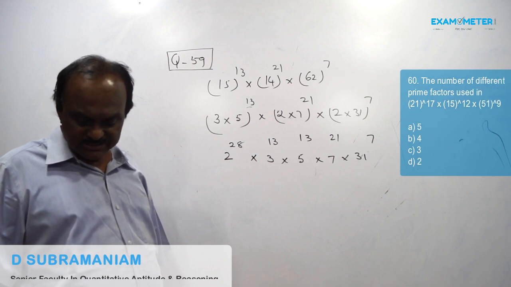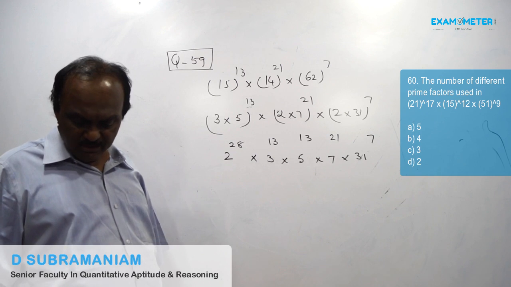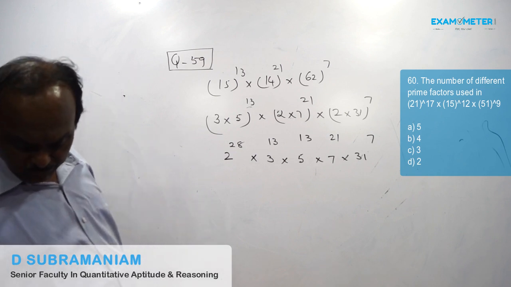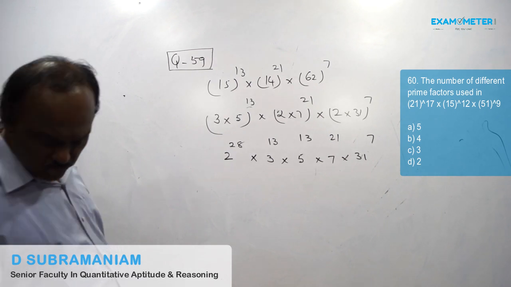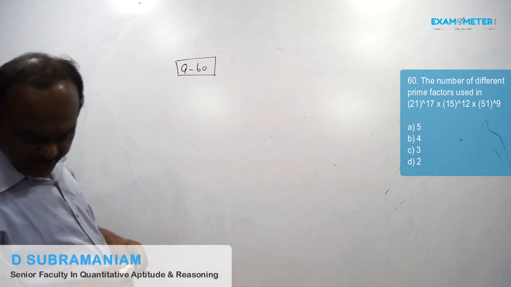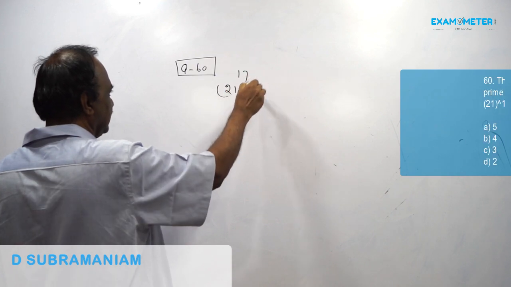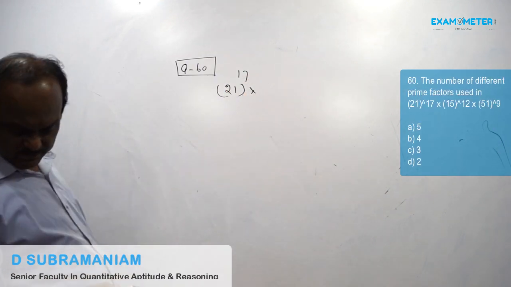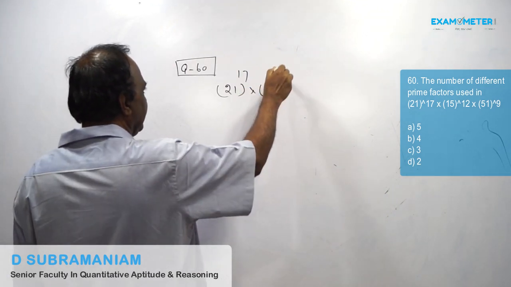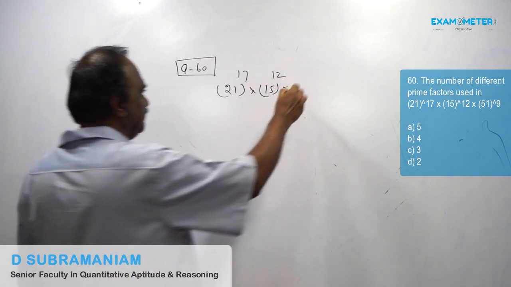Question number 60. The number of different prime numbers used in 21 to the power 17 into 15 to the power 12 into 51 to the power 9.